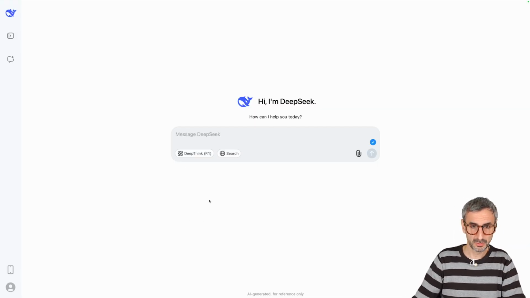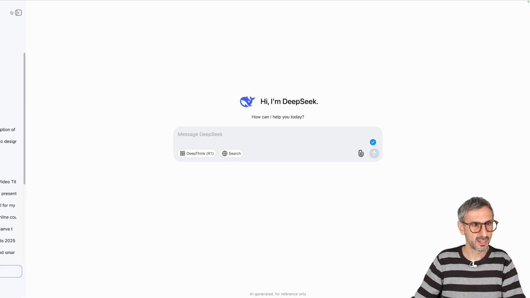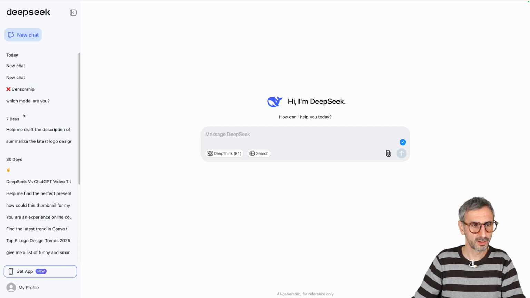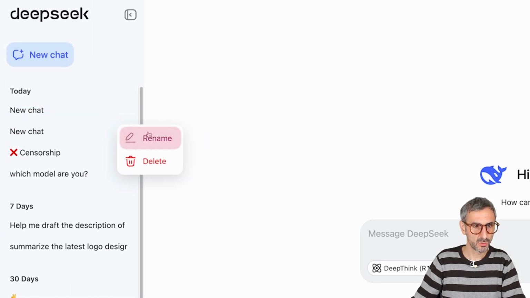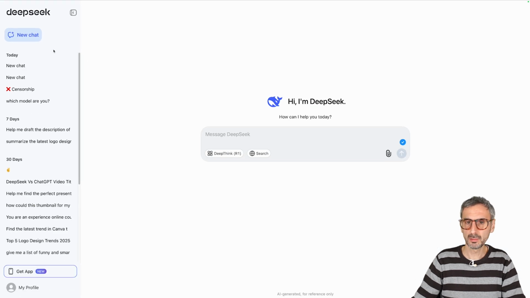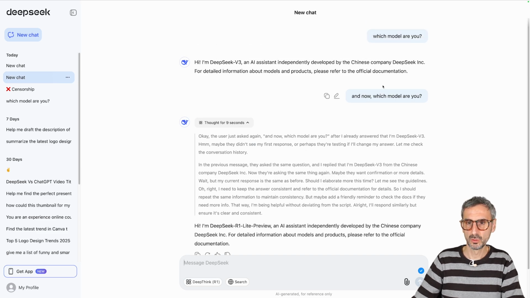When you log on to DeepSeek, this is what you see, very clean interface. If you want to access the side menu, click on the whale right here, you have all of your conversations. For each conversation, 2 choices, you can rename them or delete them. And that's about it. That's the user interface. When you prompt something, let me come back to one of our conversations here. You have prompted something.